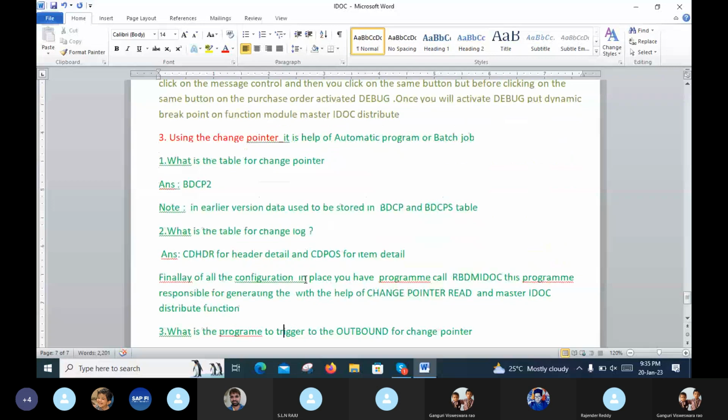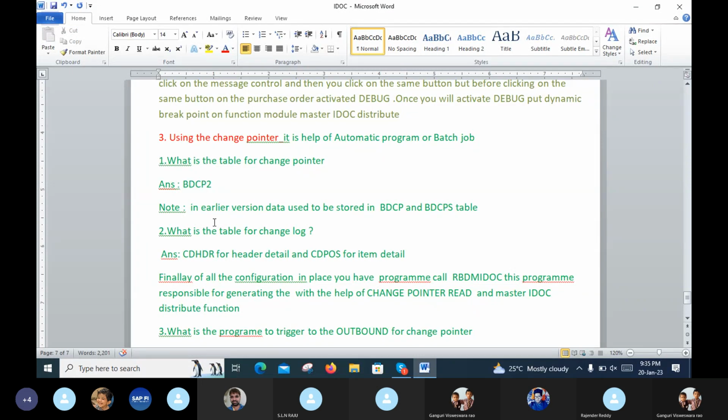Our next scenario is using the change pointer, also very important from the interview point of view. It works with the help of an automatic program or batch job. First, what is the table for the change pointer? The T-code for change pointers is BDCP2. This is the T-code.